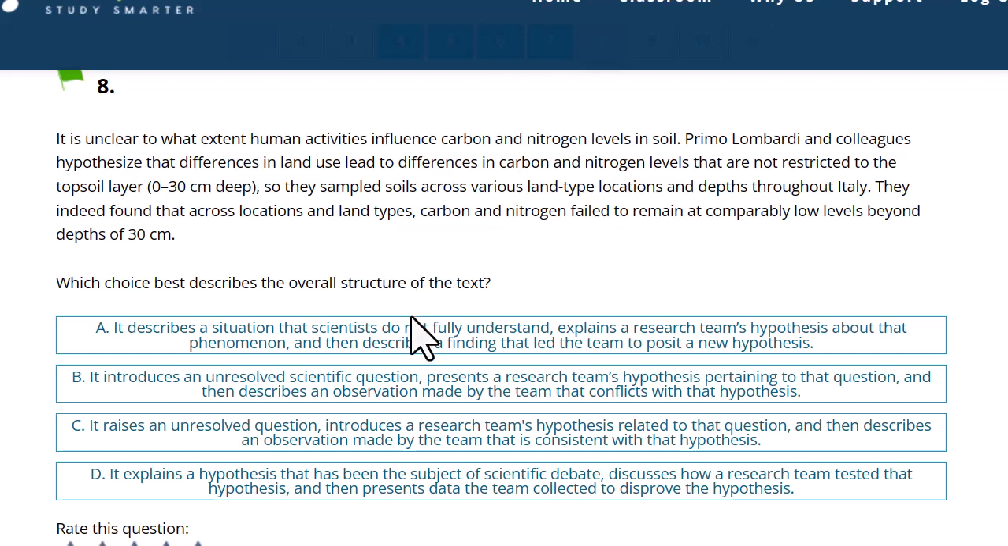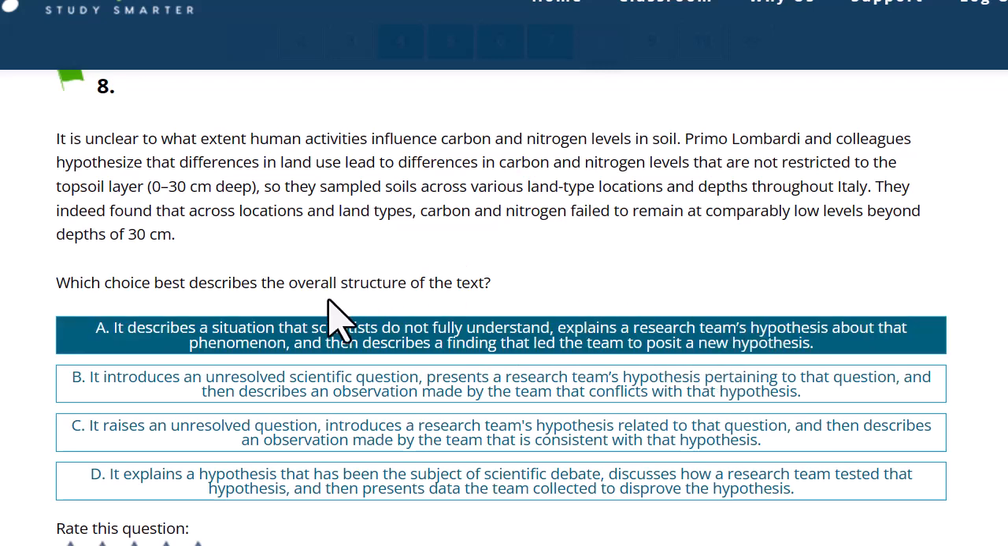So A, it describes a situation that scientists do not fully understand. It is unclear to what extent human, okay, so yeah, that's true. Explains a research team's hypothesis about that phenomena. Yes, they have a hypothesis that the levels will change with depth. And then describes a finding that led the team to posit a new hypothesis. No, this last part's wrong. It confirmed their hypothesis, the results.